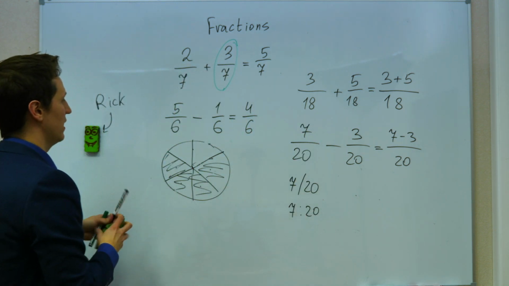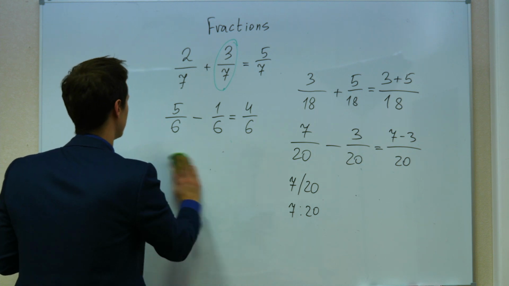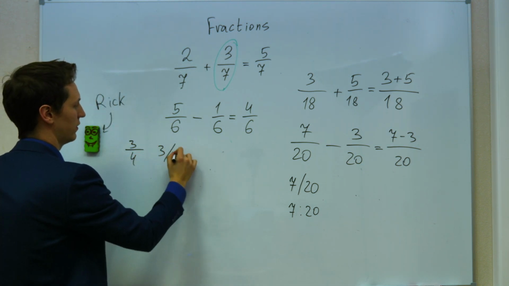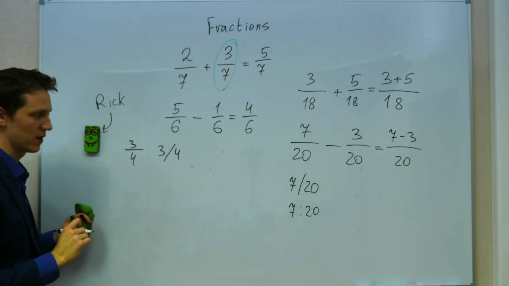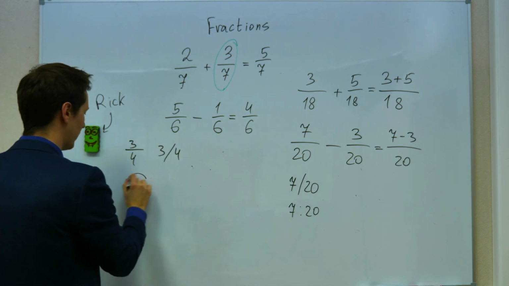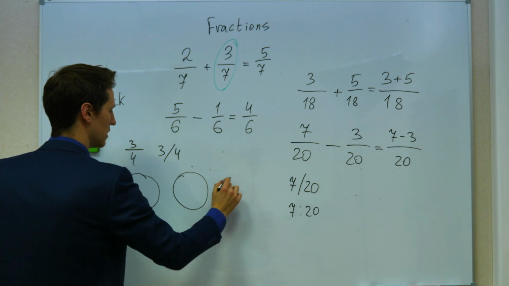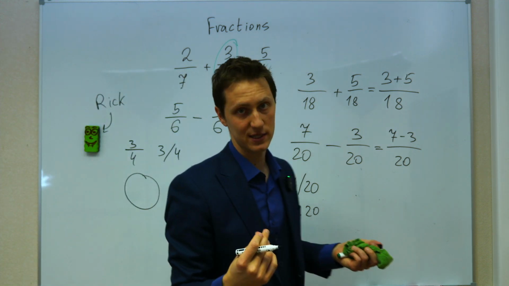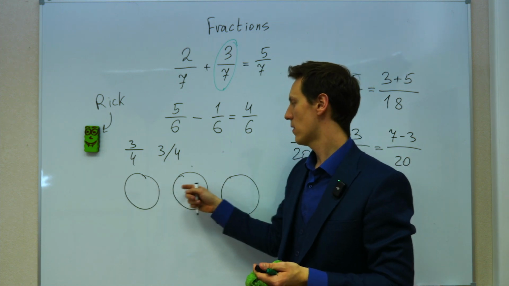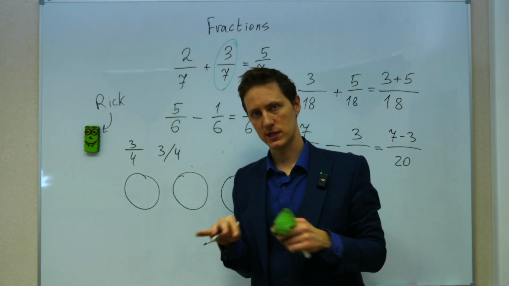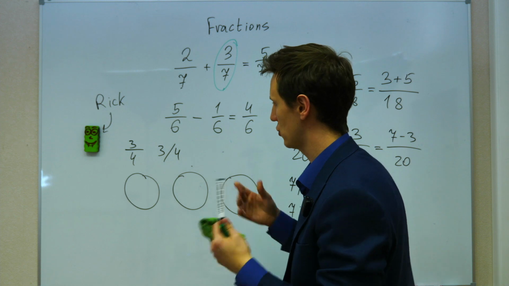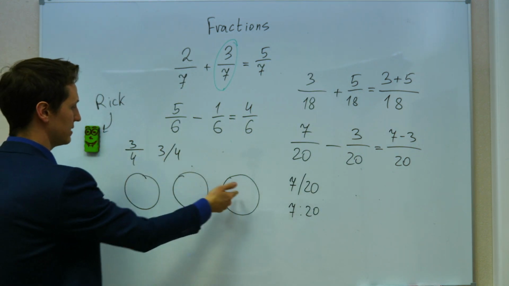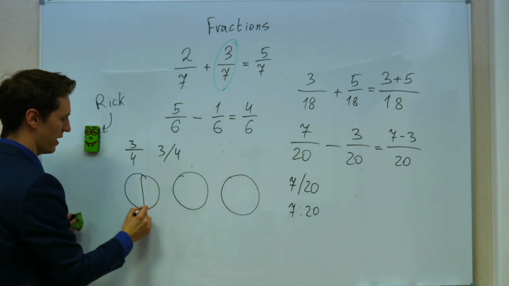How do I know that? Let's try, for example, 3/4. Let's say you have 3 pies, and you have 4 friends who want to eat these 3 pies, and you want to divide the 3 pies equally between the 4 friends. How much is each and every one of them going to get? To divide 3 pies between 4 friends, you have to divide each pie into 4 parts.